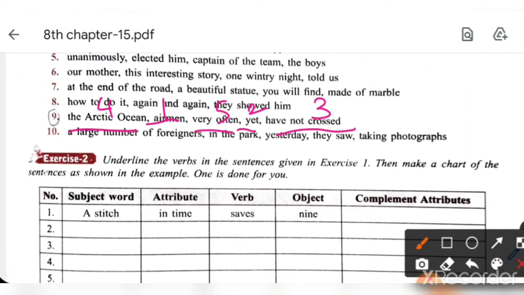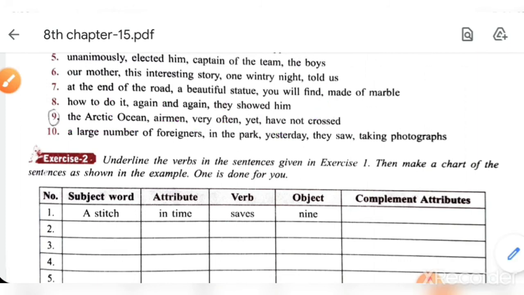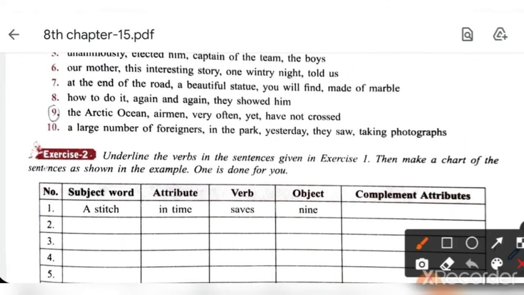Or you can write it this way also: very often airmen have not crossed the Arctic Ocean yet.